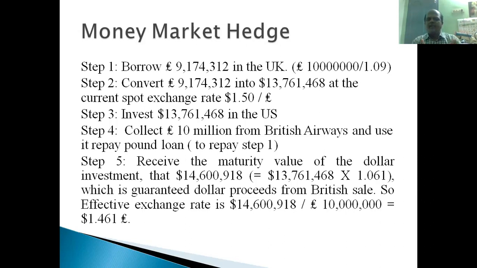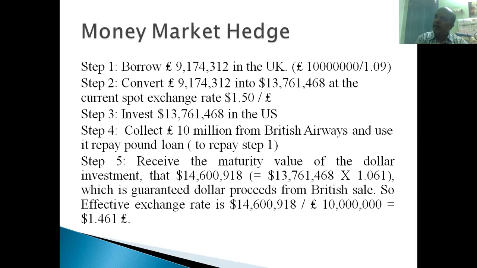Now, after investing for 1 year, this transaction is settled: after 1 year, British Airways will be settling these 10 million pounds to Boeing Corporation. Boeing Corporation will receive this amount of 10 million pounds and they will be settling in the UK money market. They borrowed the amount as 9.1 million, after discounting at the 9% interest rate. 9.1 million they have borrowed.